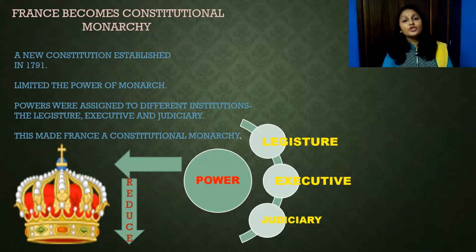In 1791, it came up with a new constitution where it limited the powers of the king. And the second thing is that the powers were given to different organs. It was distributed into different organs like legislative, executive, and judiciary. These two things are democratic features: limitation of the powers of the monarch and the distribution of power. So this made France a constitutional monarchy.